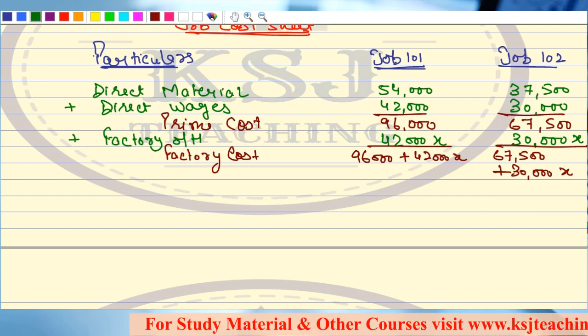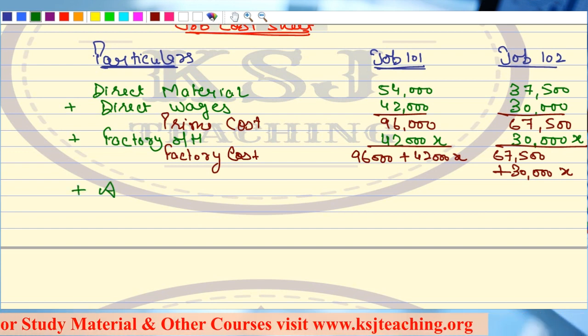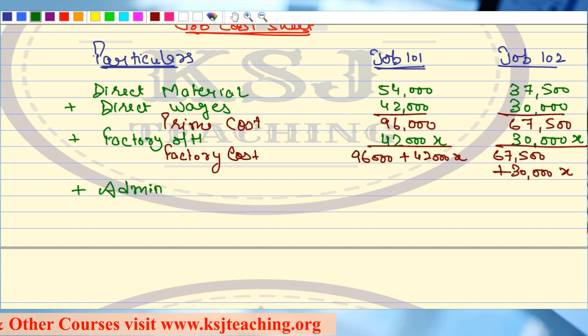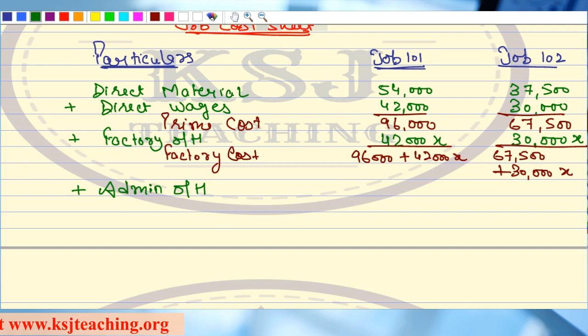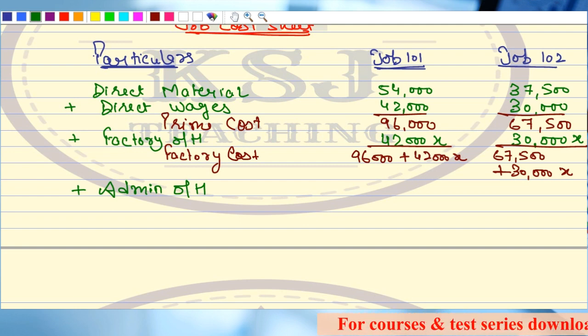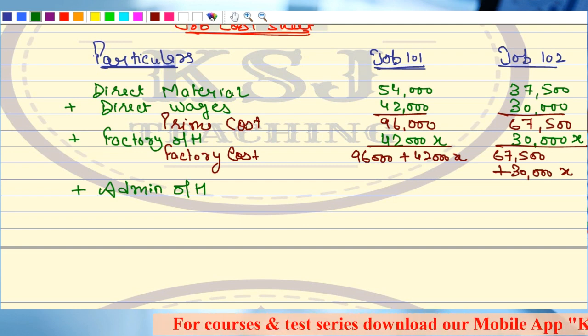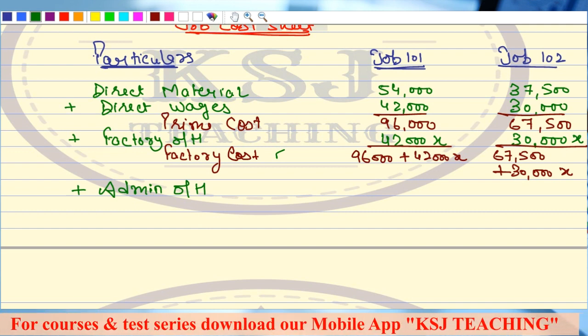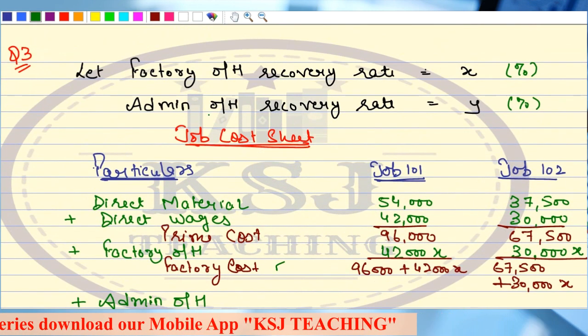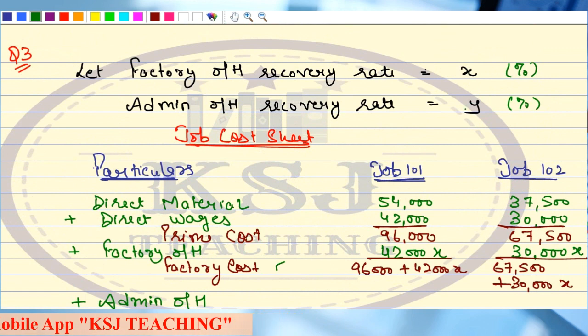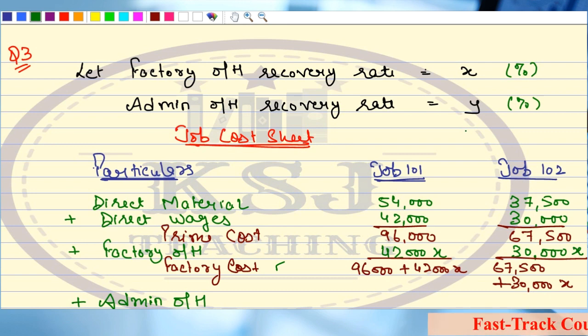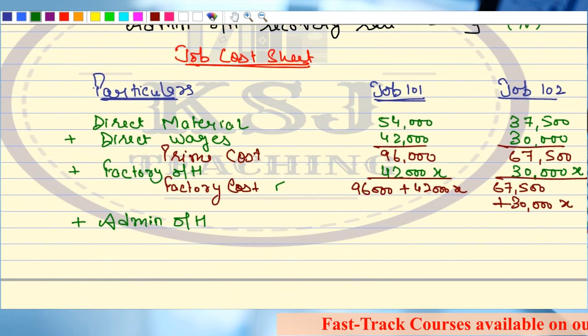Now, the next part is add admin overheads. Now, what is going to be my admin overheads? The question says that admin overheads are recovered as a percentage of factory cost. What is that percentage? That percentage we have assumed to be Y, because we don't know the actual percentage. We have to calculate it. Y percent of what?